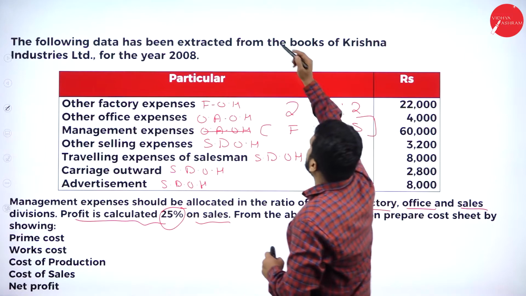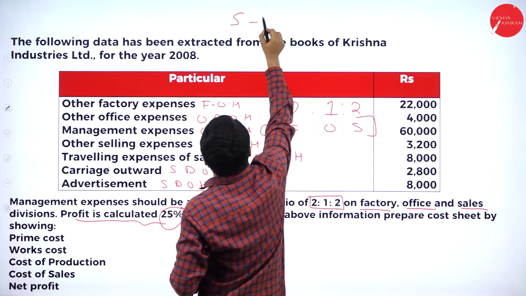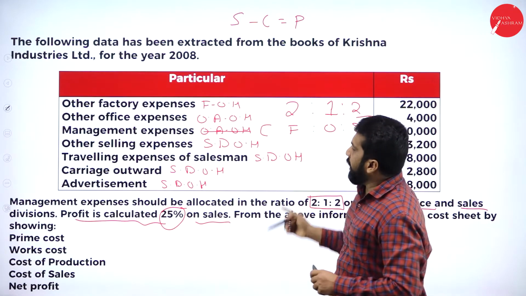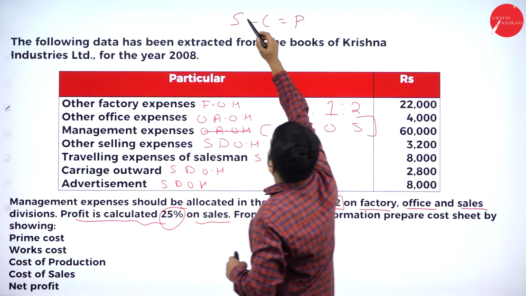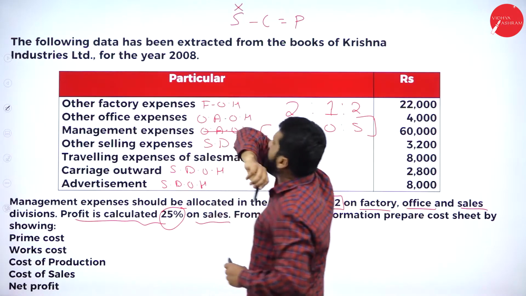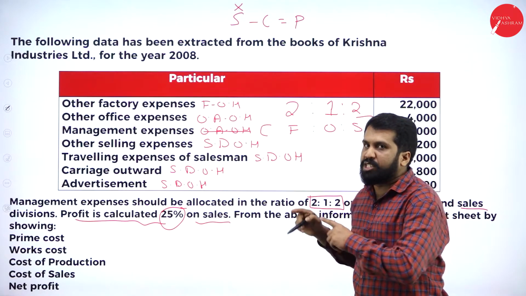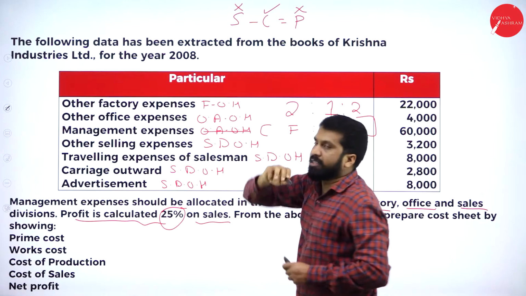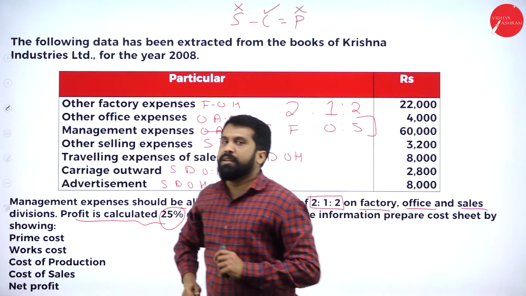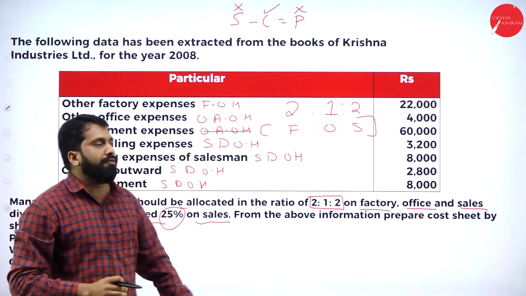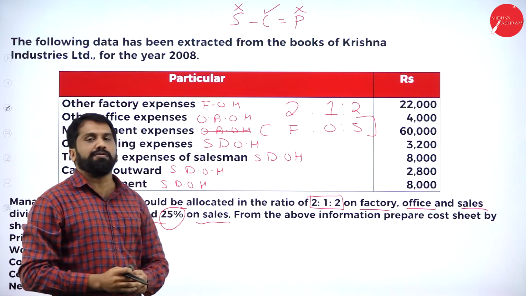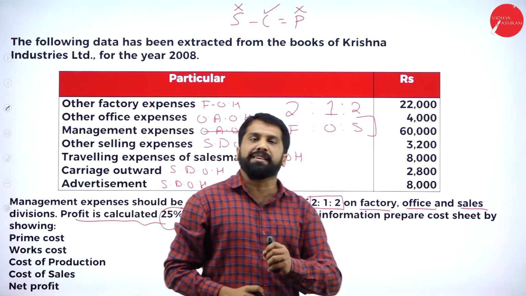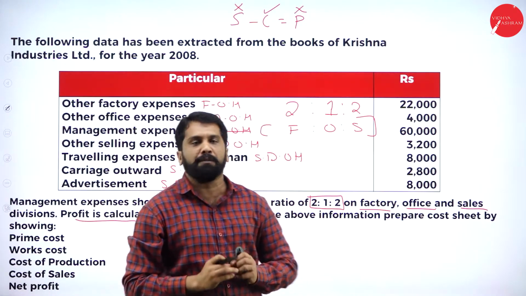Now see, sales minus cost is equal to profit. As per this problem, sales not given, profit not given, only cost that we will find out. Now, so we have only cost. How to find out profit? How to find out sales? We'll do working out for that so that you will understand better.